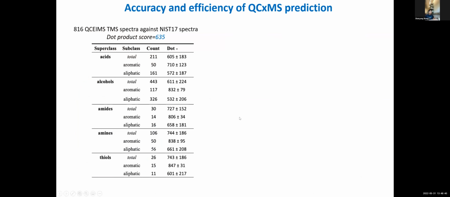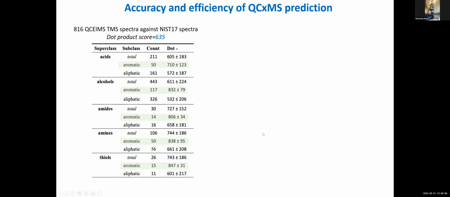We tested QC-EIMS on hundreds of molecules and got an average dot product score of 635. A dot product score of 1,000 means a perfect match, and a score over 650 is considered a good enough simulation. We can notice that the similarity scores of nitrogen-containing compounds like amides and amines are better than those of oxygen-containing compounds. The simulation of aromatic compounds is more accurate than that of aliphatic compounds.